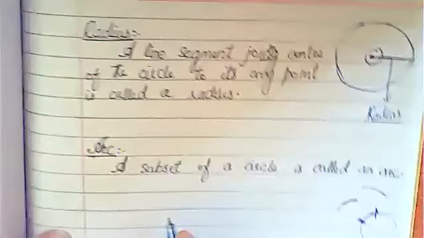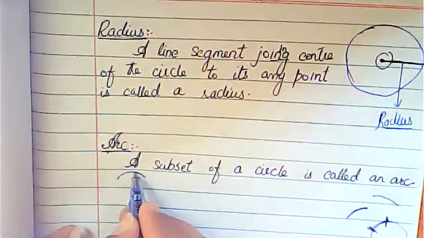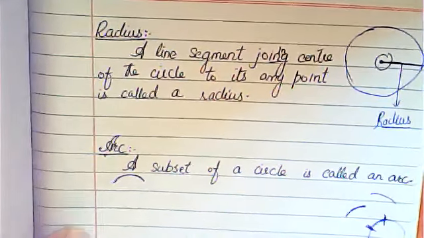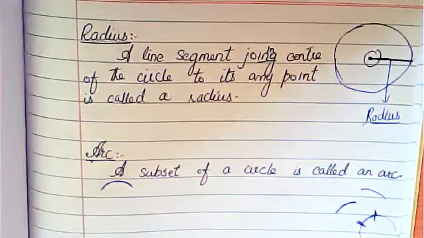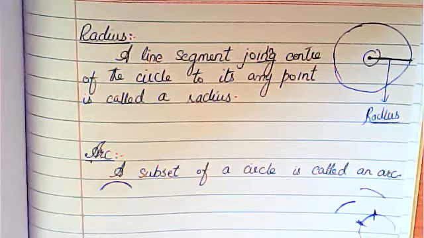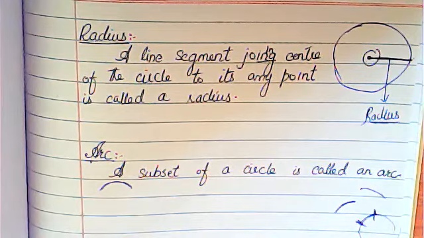Okay, it is usually denoted by a symbol like this. We make a symbol like this for an arc. So it is denoted by a symbol which is like this. So this is called an arc. So arc is the subset of a circle. Right? Clear?